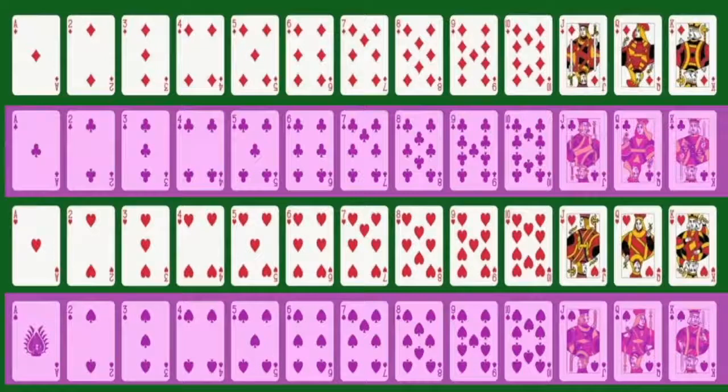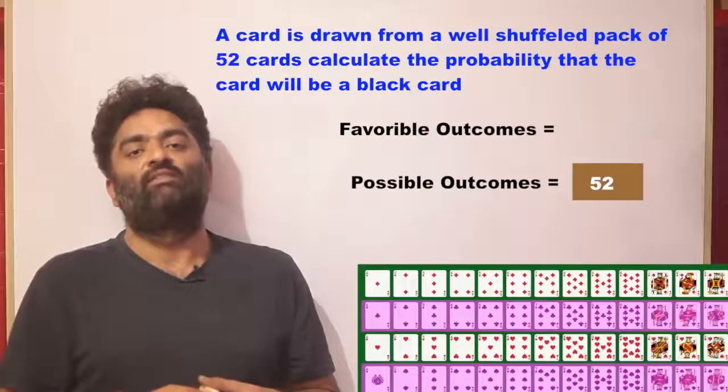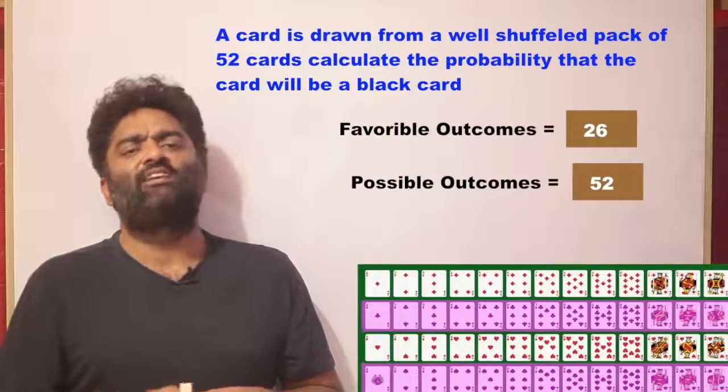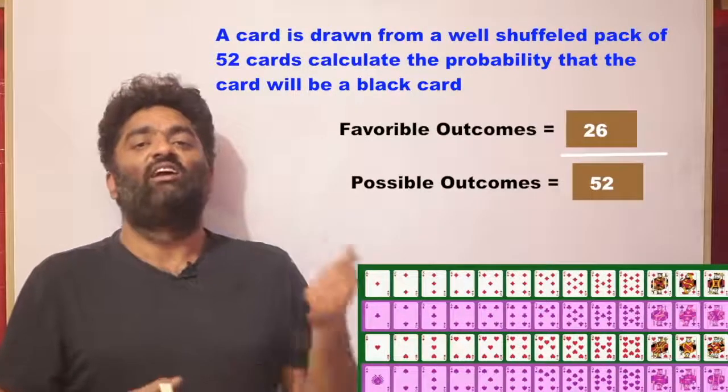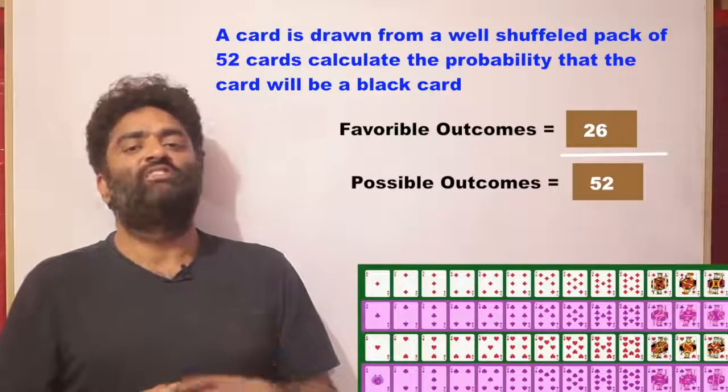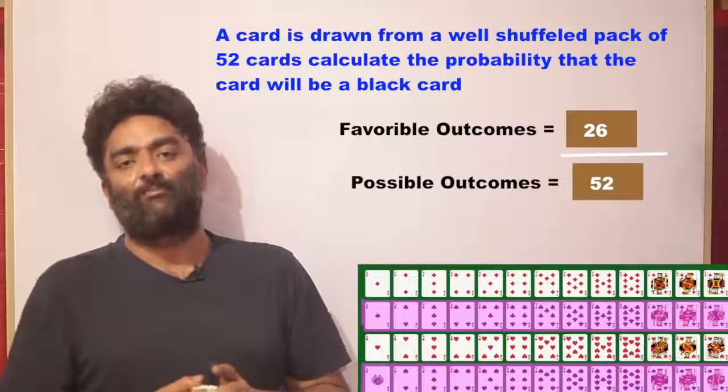So if you want a black card, which is the favorable event for you, out of these 52, 26 are favorable for me. So the probability of getting a black card is going to be 26 upon 52. Similarly, if I had asked you what is the probability of getting a red card, again the answer would have been 26 by 52 because there are 26 red cards in the pack.